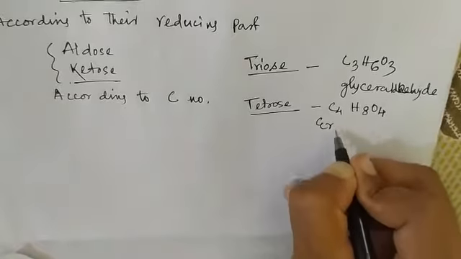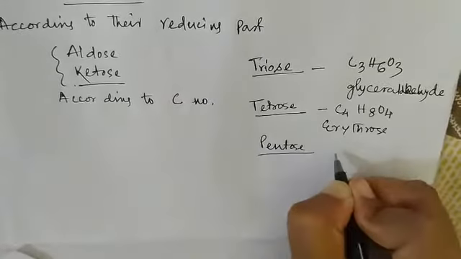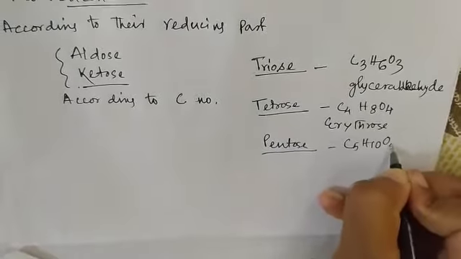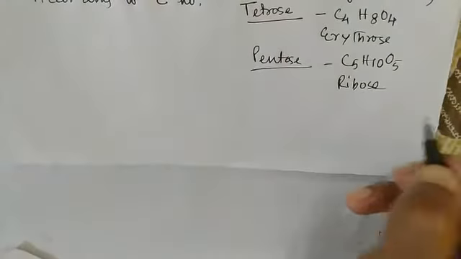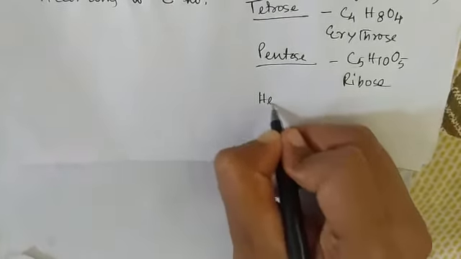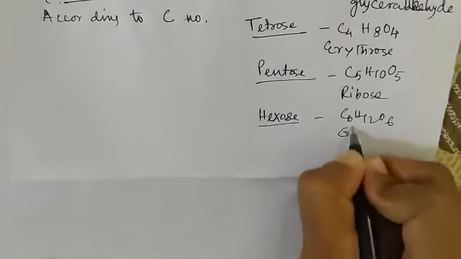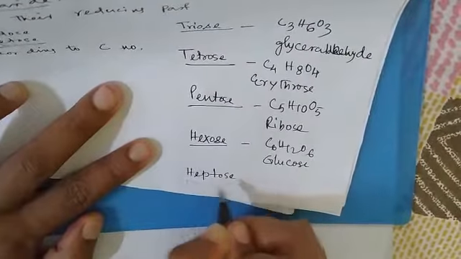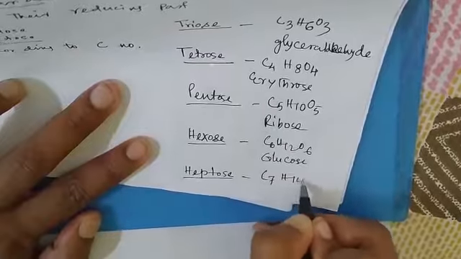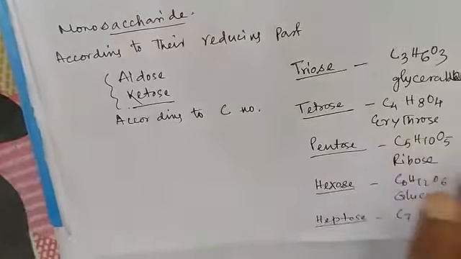Tetrose, C4H8O4, like erythrose. Pentose, C5H10O5, like ribose, arabinose, xylose, xylulose, ribulose, etc. Hexose, very common, C6H12O6: glucose, fructose, galactose, mannose, and many more. Heptose, C7H14O7, pseudoheptulose. This is formed during the C3 cycle, the Calvin cycle.